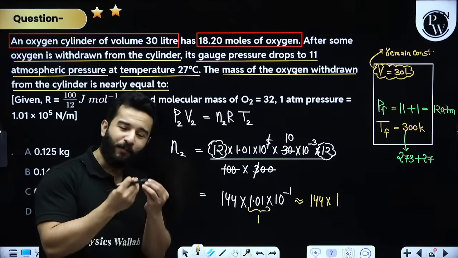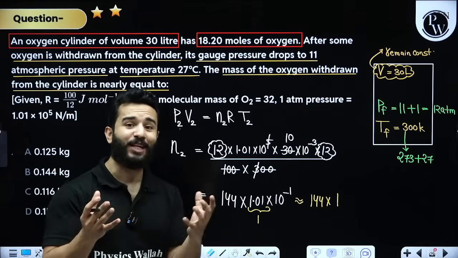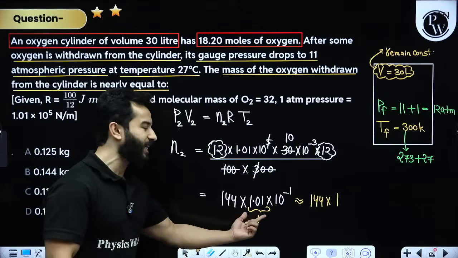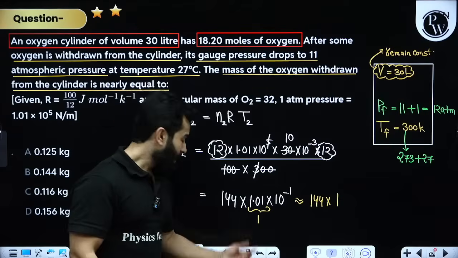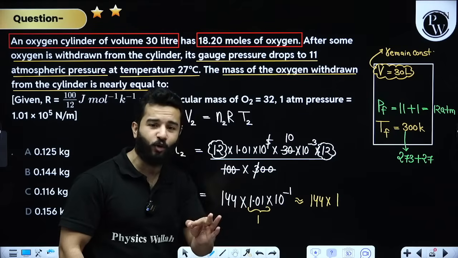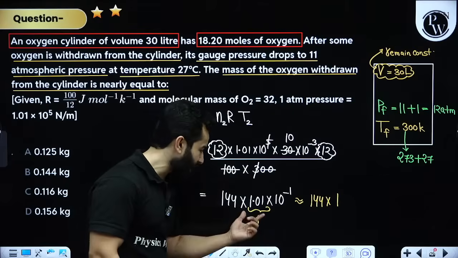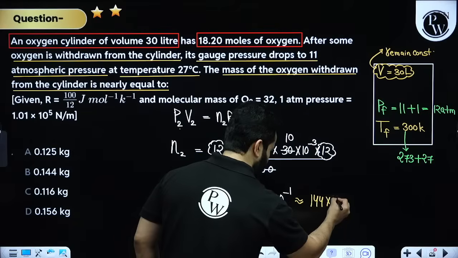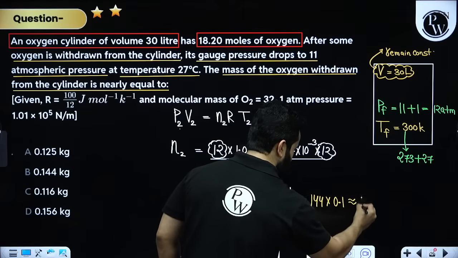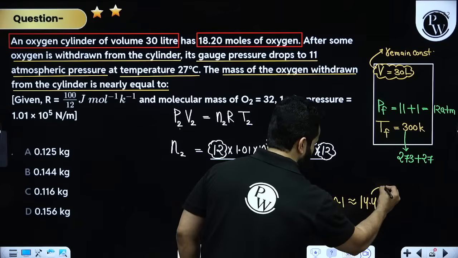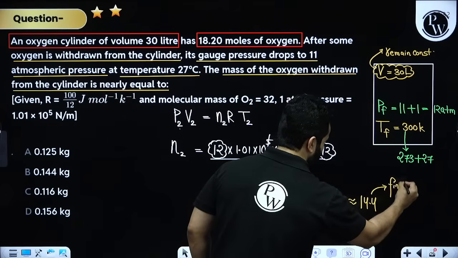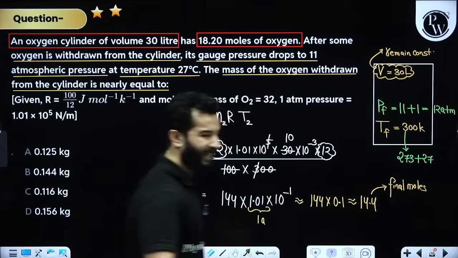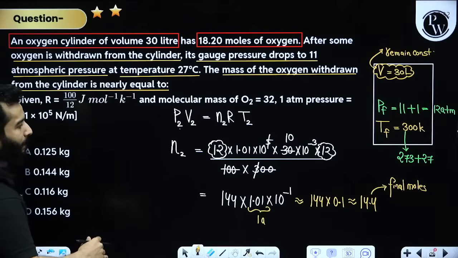And we do it at many places. For example, mass of electron is 9.1 into 10 to the power minus 31, but what we do is we simply use it sometimes as 9 into 10 to the power. Now, atmospheric pressure is 1.01, but for calculation, let's use it as 1. That means we'll get 144 times 0.1, which we can write as 14.4. This is the final number of moles. Final moles. Done.